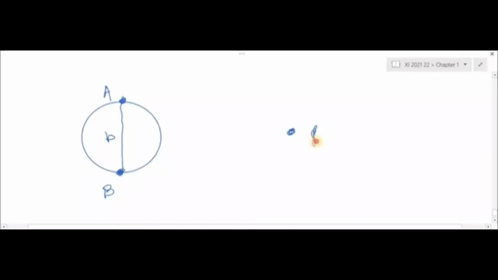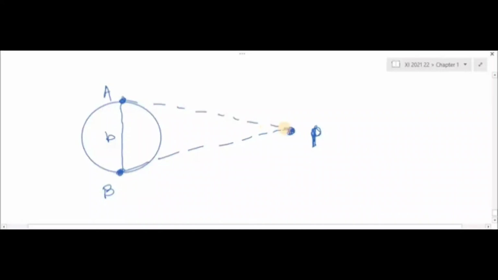From two different locations we observe the same planet at the same time.